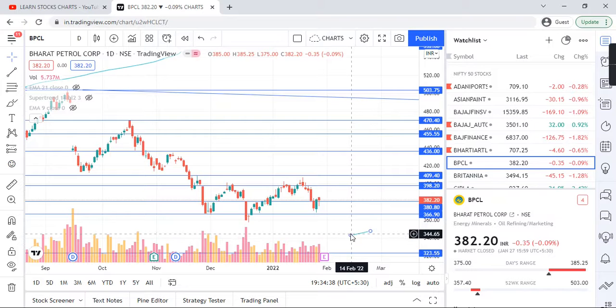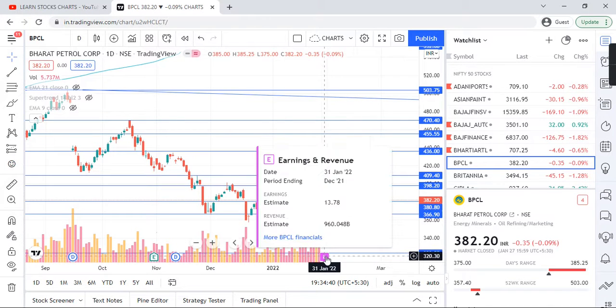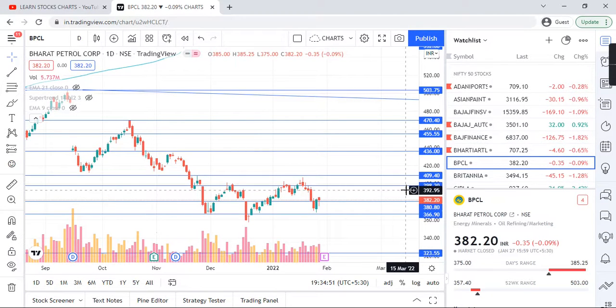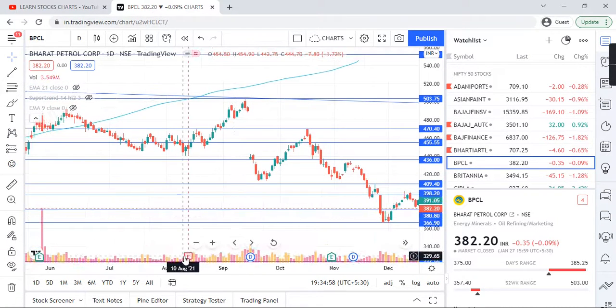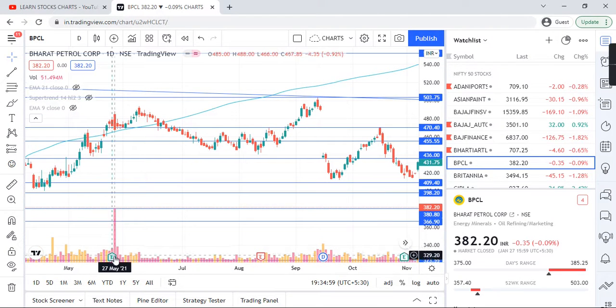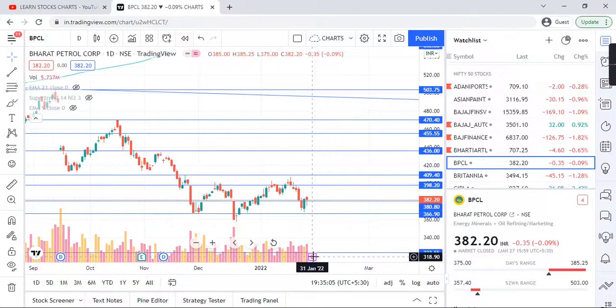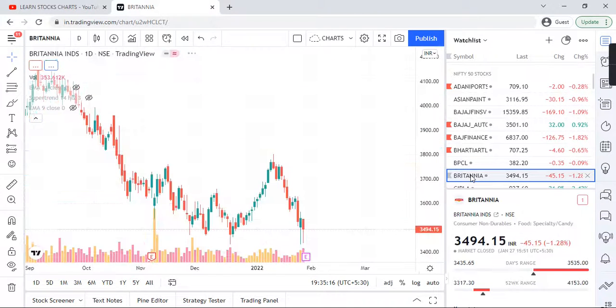Also not completely good in trading view, but still I try. 31st Jan, and it is a dividend giving stock. 5 rupees last time, before than that 58 rupees, guys. So BPCL, if you see, near to earning within 1 or 2 days it was bearish, so chances are that before earning it goes up, then downfall, something like that might happen, not sure, so no comments right now.